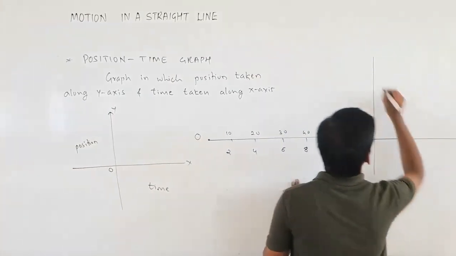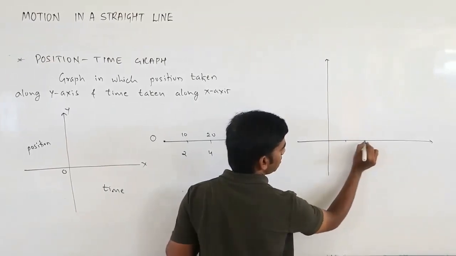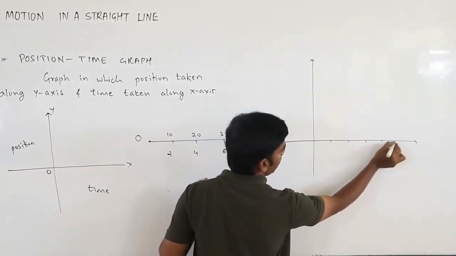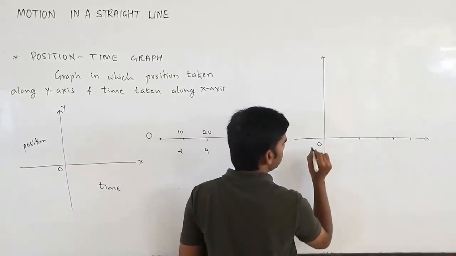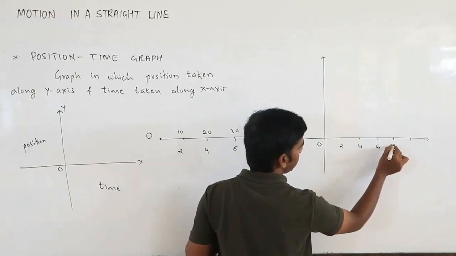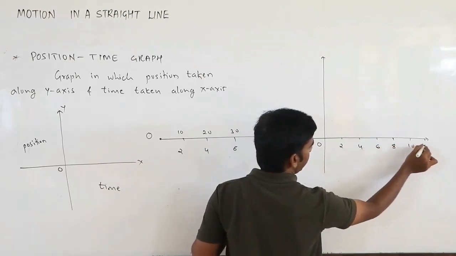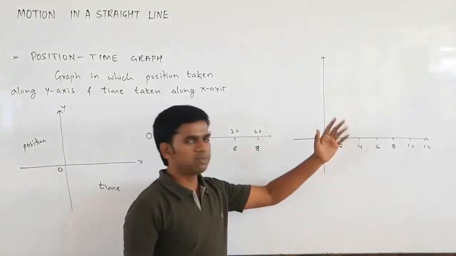If you want to plot this on the graph, how can you plot it? For time you take 0, 2 seconds, 4 seconds, 6 seconds, 8, 10, 12, and so on. Or you can take 1, 2, 3, 4, 5, 6, 7.